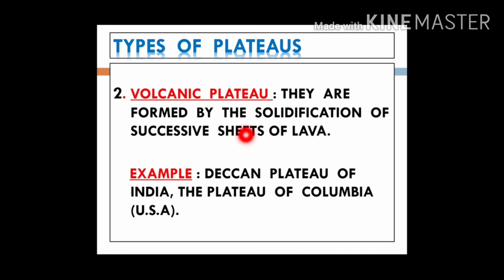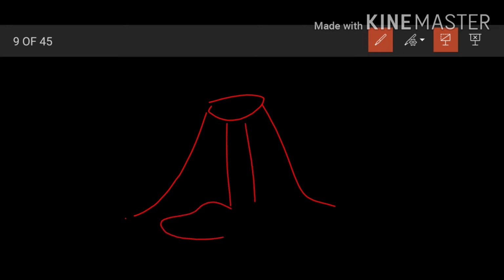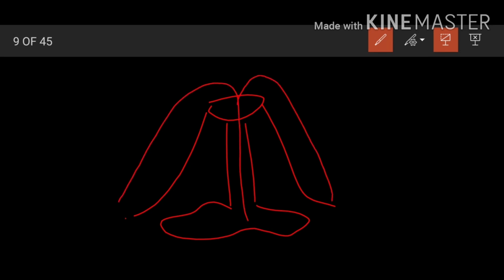Now next in the list of types of plateau is volcanic plateau. They are formed by the solidification of successive sheets of lava. Now students, when a volcanic eruption occurs, a typical volcanic eruption, this is the pipe or the vent through which the magma comes out and settles on the earth's surface layer by layer.